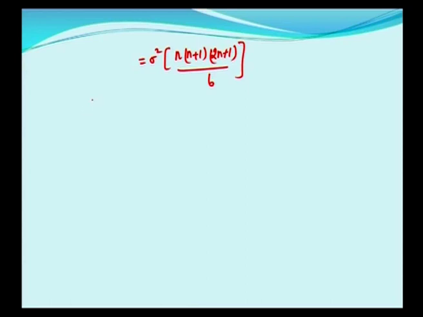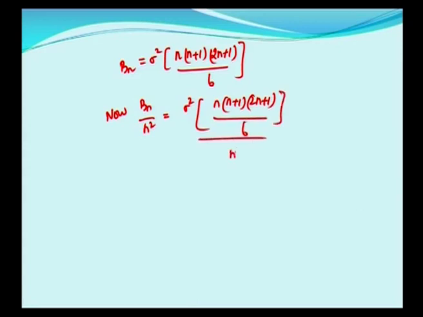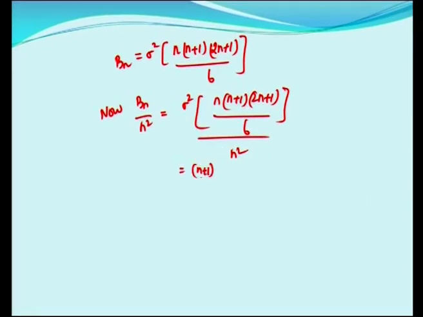Now, this is Bn, right? Now, Bn by n square will be sigma square into n into n plus 1 into 2n plus 1 by 6 divided by n square. One n gets cancelled and you will have n plus 1 into 2n plus 1 by 6n into sigma square.